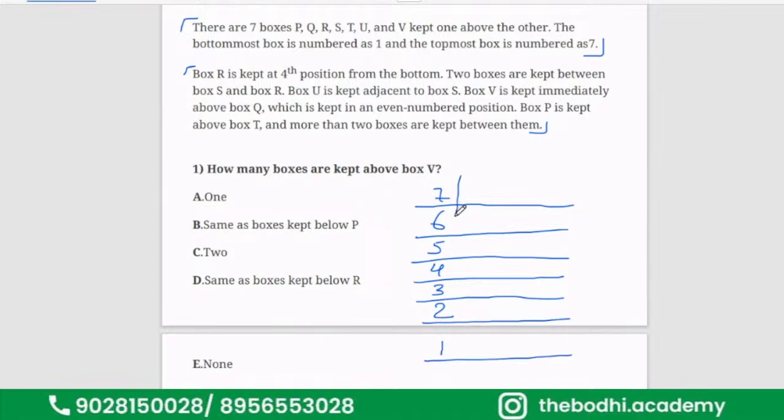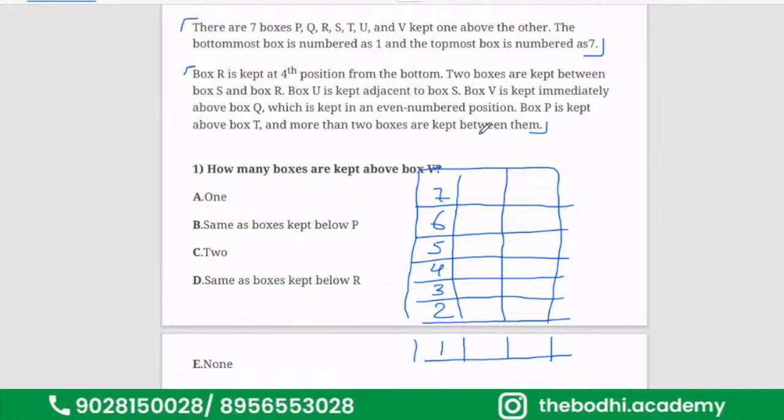See, these are the boxes: box number 1, box number 2, box number 3, box number 4, box number 5, 6, 7.